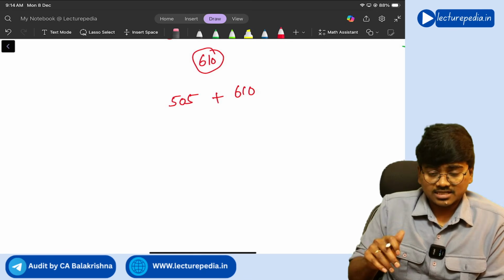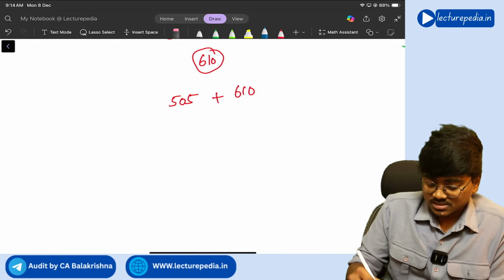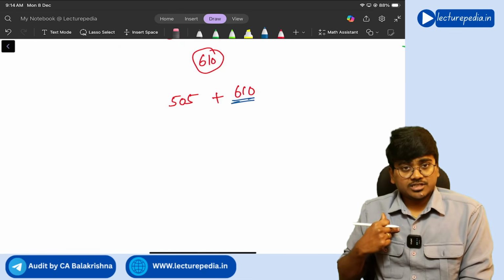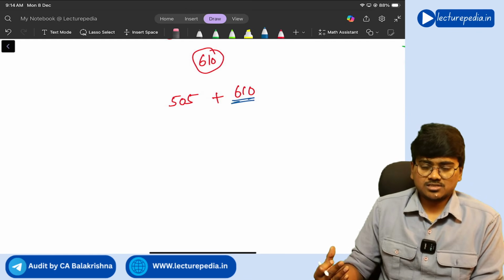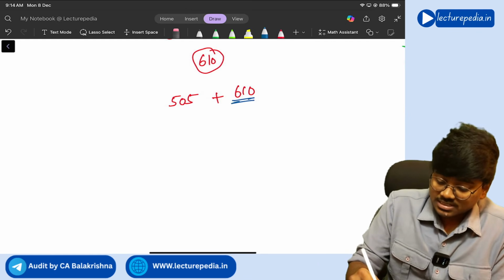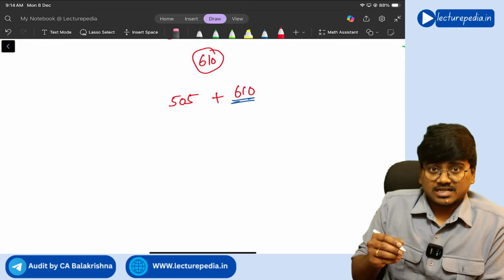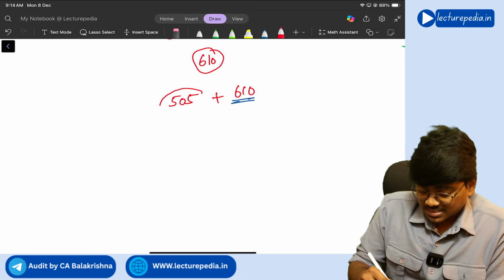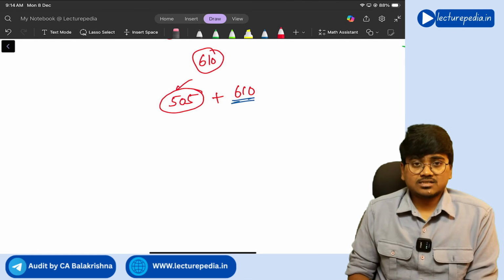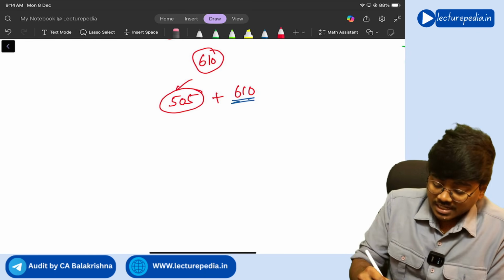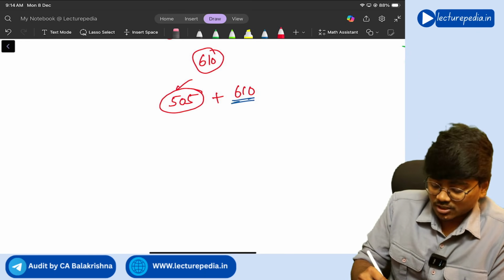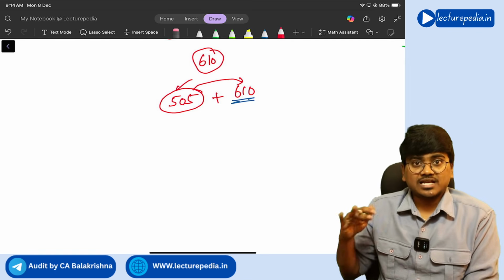How can they ask? Like this only. As per SA 610, the external auditor can use the work of the internal auditor through direct assistance, right? Now, they will ask whether the external auditor, as per SA 505, has to send external confirmation. Now, for sending that external confirmation, can he use the work of the internal auditor as per SA 610? Like this, they will ask.